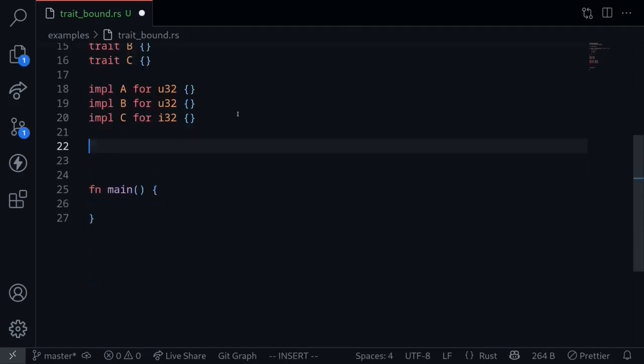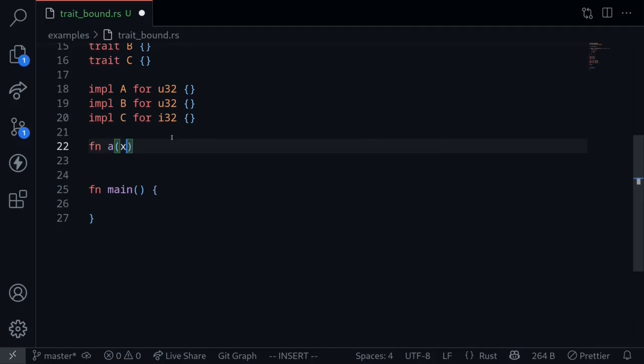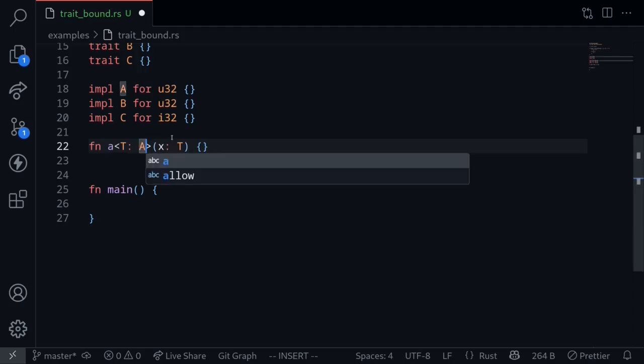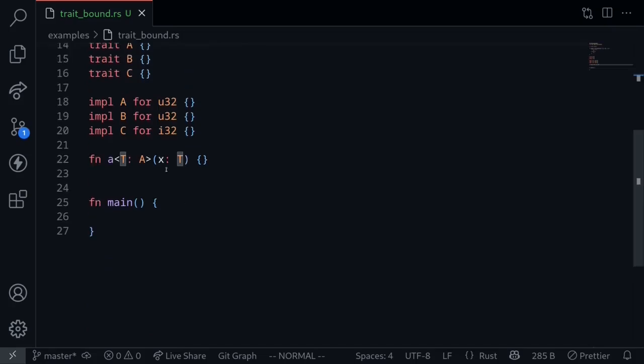Let's begin with a simple example. Let's say that we have a function called A, and this function A will take in a single input, let's say input X of the type T, and the function does nothing. Now this type T must implement the trait A. To do this, T colon A. This is the same syntax as this example over here. T implements partial order. X and Y are of the type T. Over here, it's saying the input is of the type T, and this T must implement the trait A.